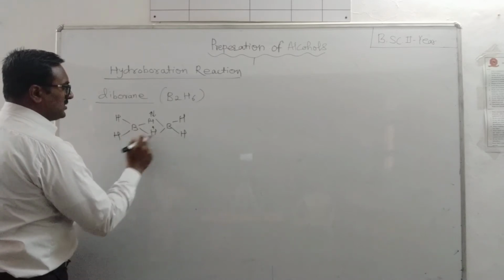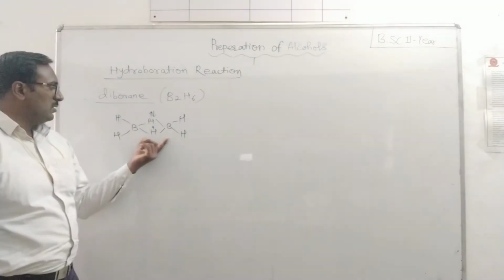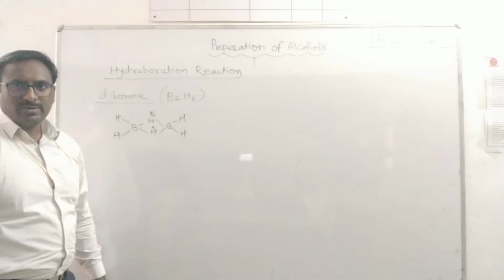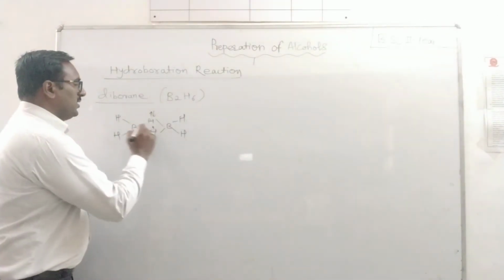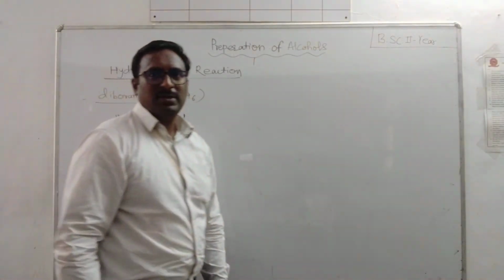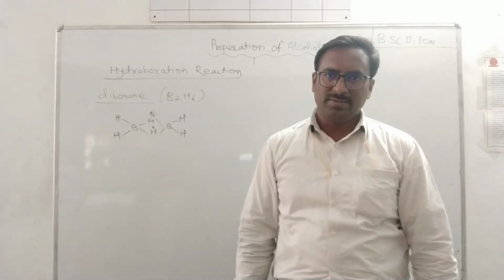This is a three center, two electron bond, and a three center, one electron bond. Three center, one electron bond means it is electron deficient.